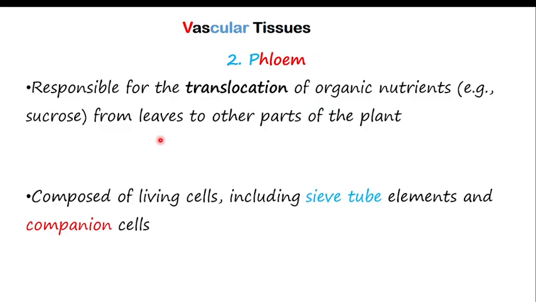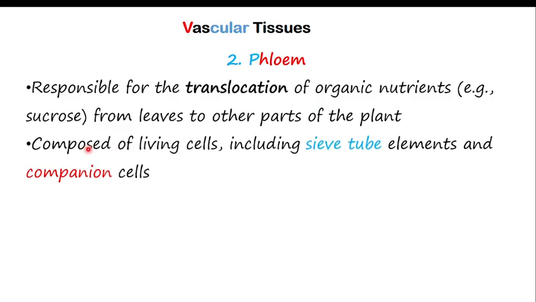At this level, we also talk about how the phloem is composed of living cells. Remember, xylem is composed of dead cells, meaning not living, but here they are living cells. They have elements called sieve tube elements and companion cells.